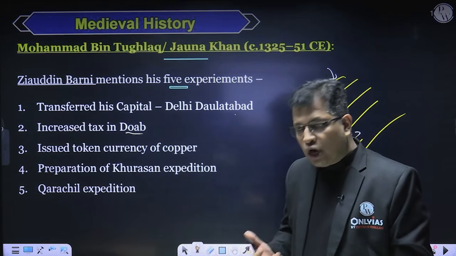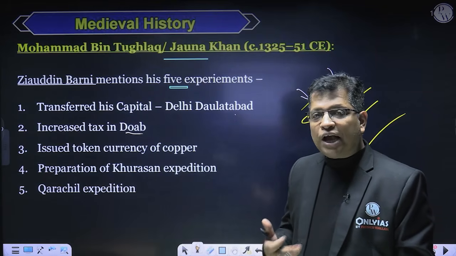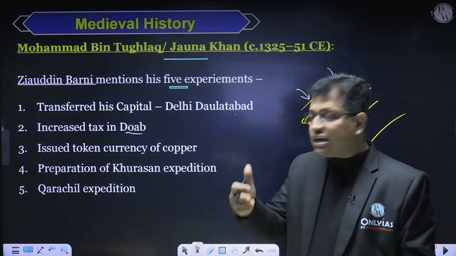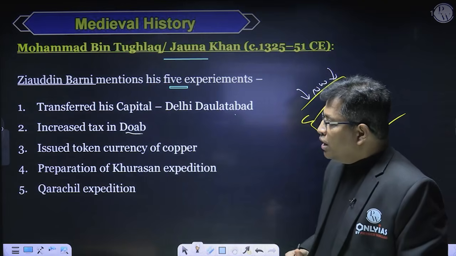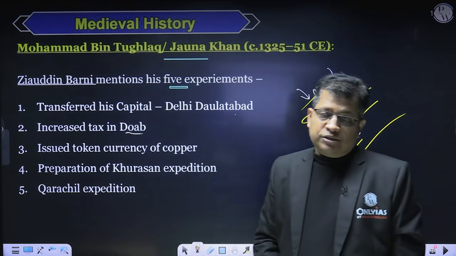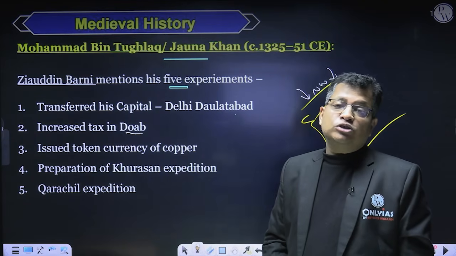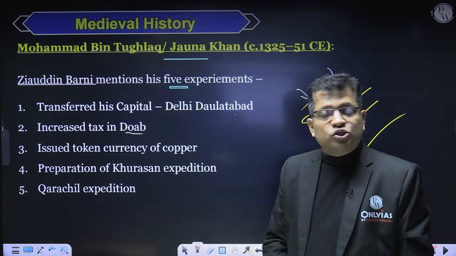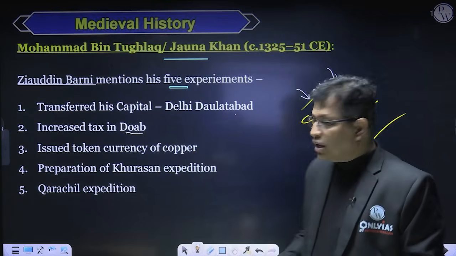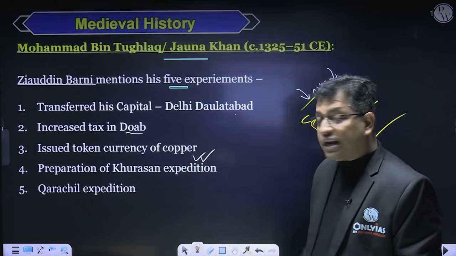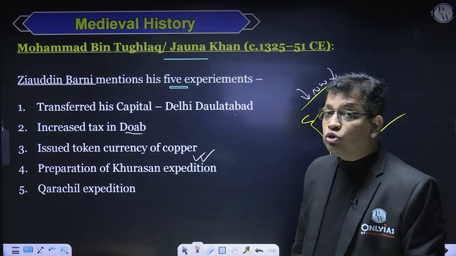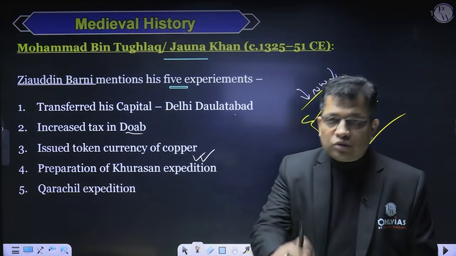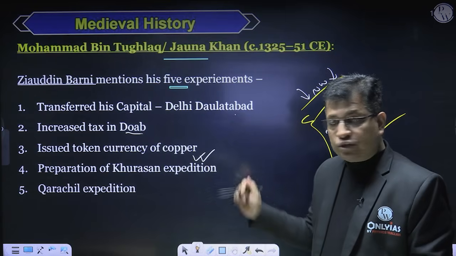So during the drought, people were expecting some kind of relief from the side of the Sultan, but instead of that, the Sultan had increased the tax in the Doab region, right? When there was a crisis in the international market, and that crisis was of silver, and silver was the base metal for the coinage system, just to sustain the economy, he introduced the copper currency. That was a token currency, but there was no safety measure. So again, this backfired, because fake coins were manufactured throughout Delhi. So he had to withdraw it.